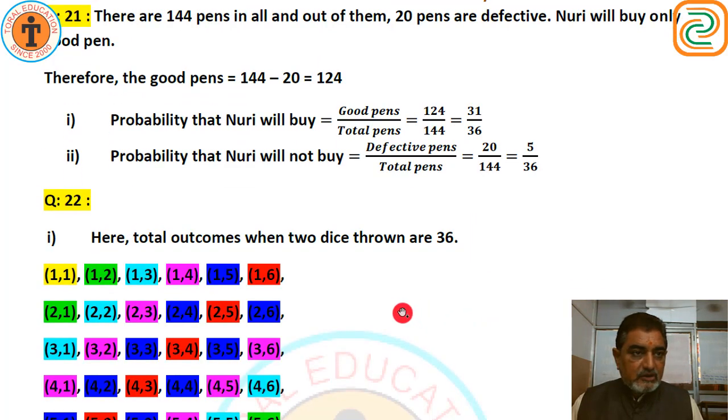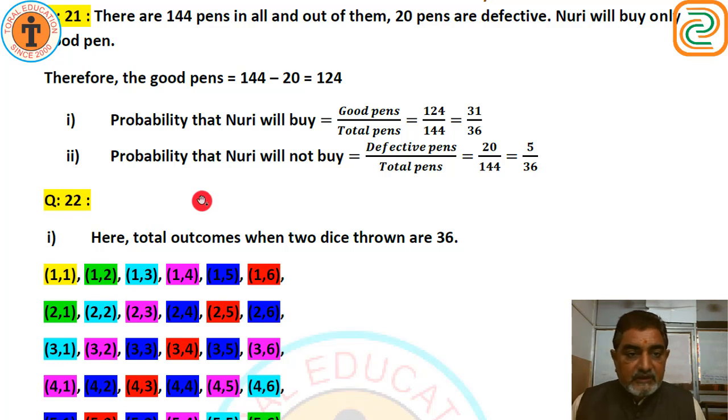Now question number 21. A lot consists of 144 ball pens, of which 20 are defective and the others are good. Nuri will buy a pen if it is good, but will not buy if it is defective. The shopkeeper draws one pen at random and gives it to her. What is the probability that she will buy? She will buy only good pens.